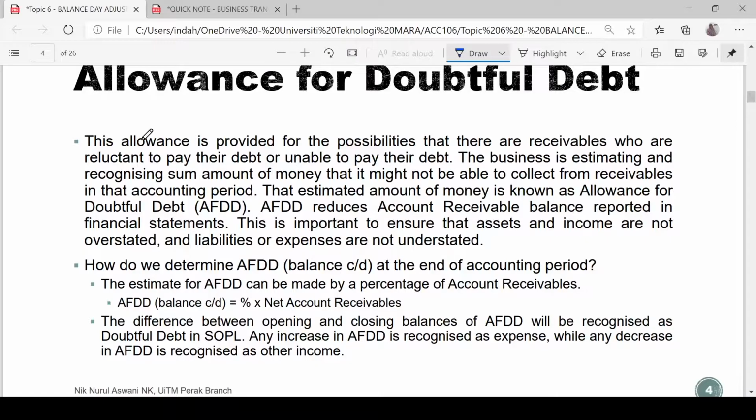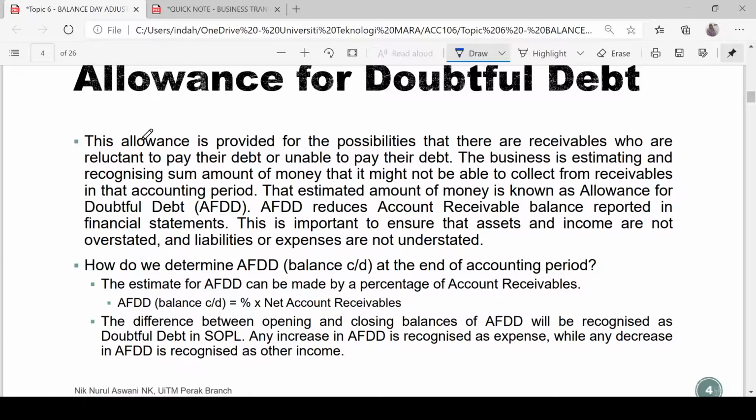So how do we determine AFDD at the end of the year? How to prepare this estimation or allowance? The estimate for AFDD can be made as a percentage of accounts receivable, maybe depending on the experience.